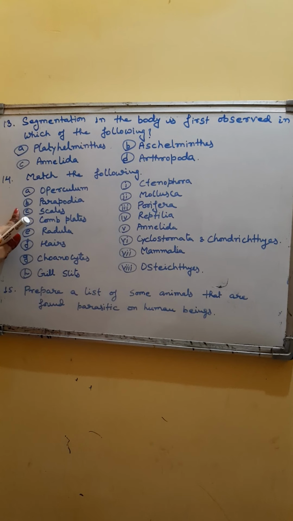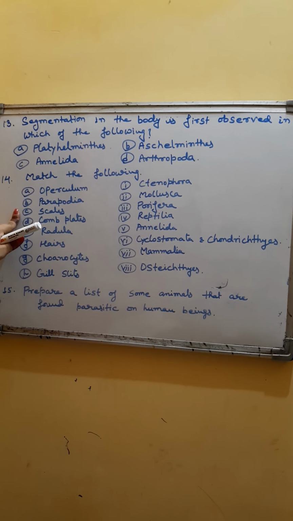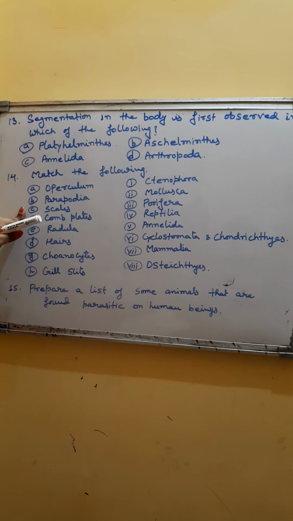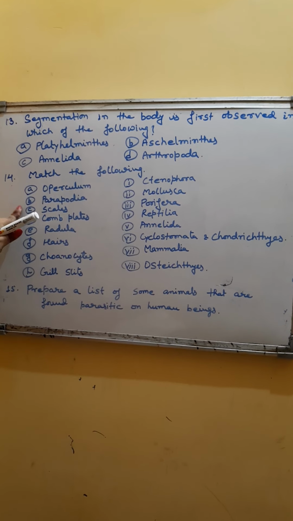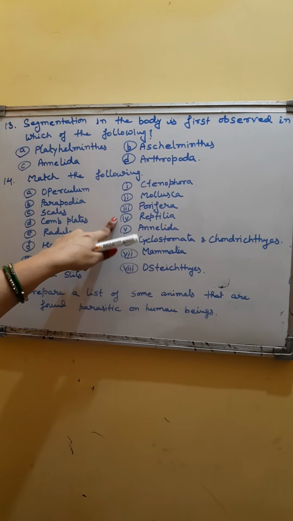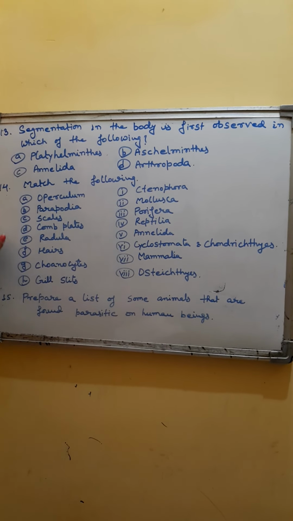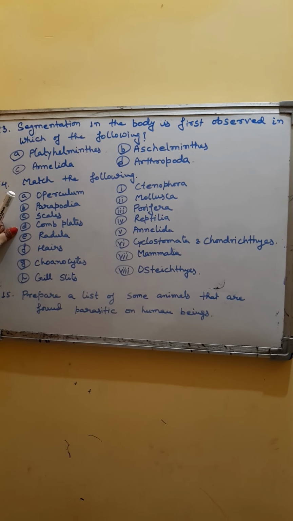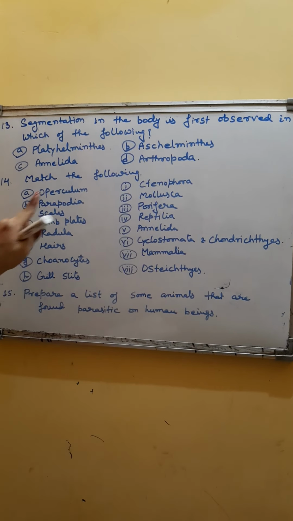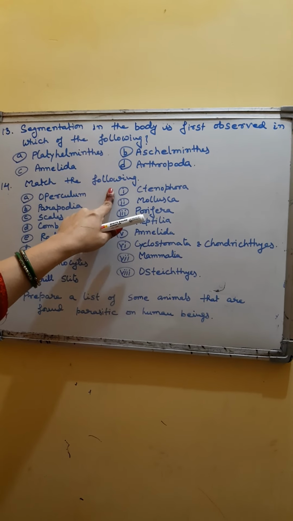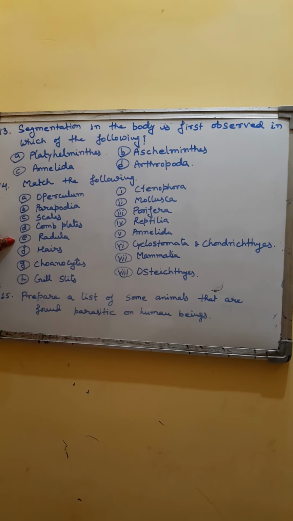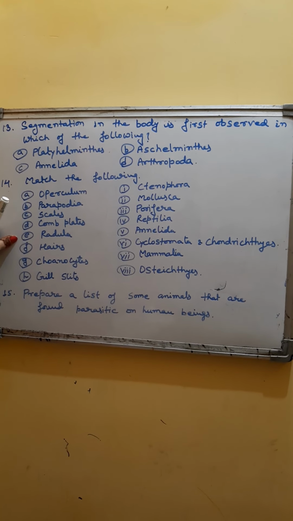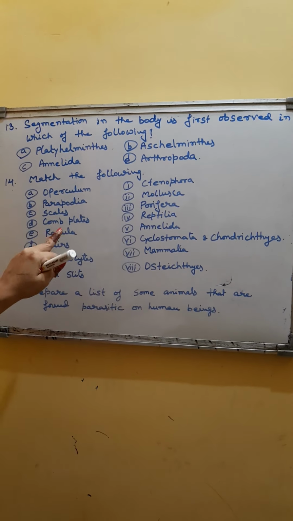C is scales, and scales is found in fishes as well as in reptiles. So here the answer will be reptilia. Scales is found in reptilia. The D is comb plates. Comb plates are the characteristic of Ctenophora. So D will be matched with the 1, Ctenophora. The next one is E, radula, and it is found in mollusca.